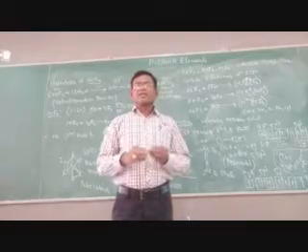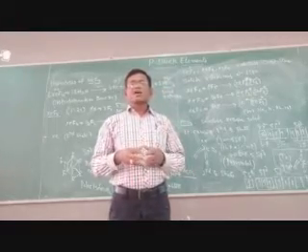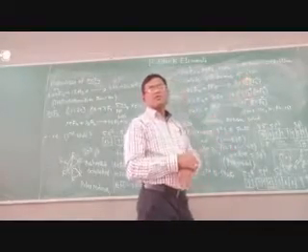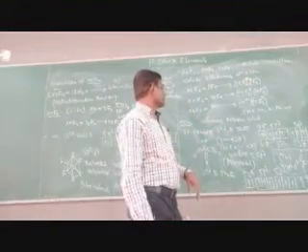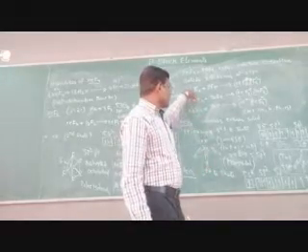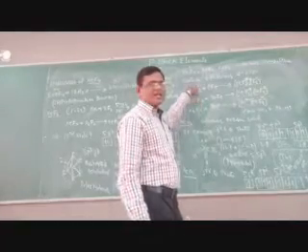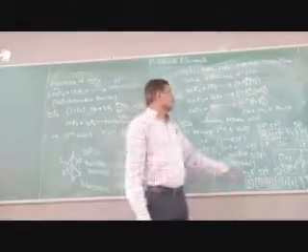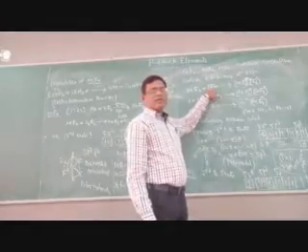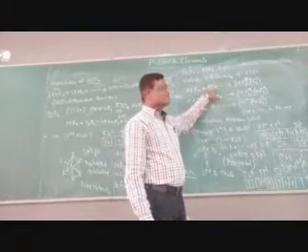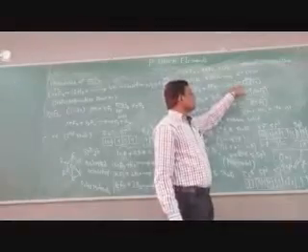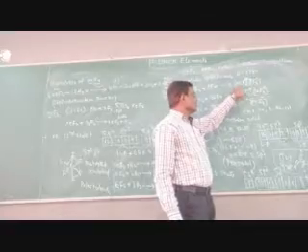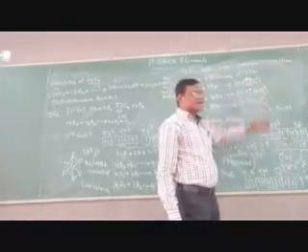Next, the xenon fluorides XeF2, XeF4 and XeF6 are crystalline solids as well as sublimable substances at room temperature, that is 298 Kelvin. Next, xenon difluoride, tetrafluoride and hexafluoride react with fluorine compounds also. One example is PF5, phosphorus pentafluoride. What happened here? Formation of cationic as well as anionic species: one is XeF plus and PF6 minus.